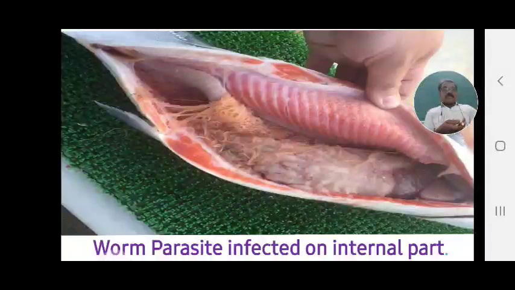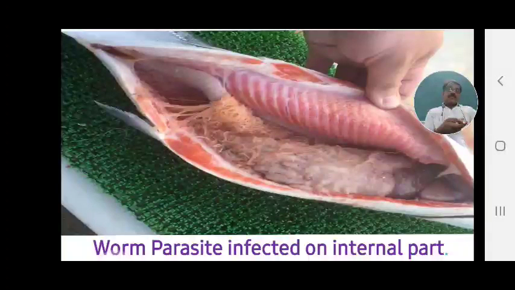Worm parasites infect the internal part. Because of this, the disease is more serious and more dangerous. Why? Because these parasites affect the internal part of the body of the fish. Which is the internal part?